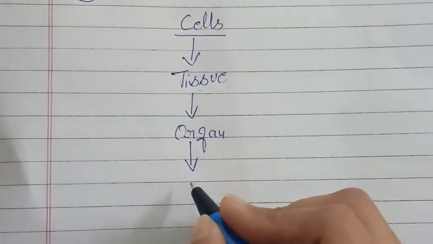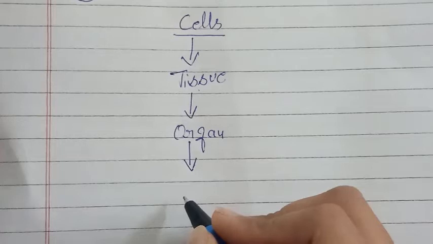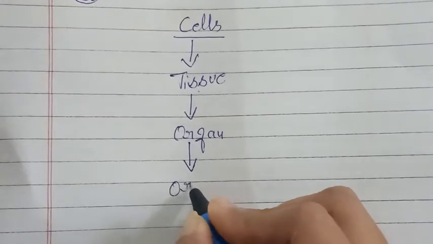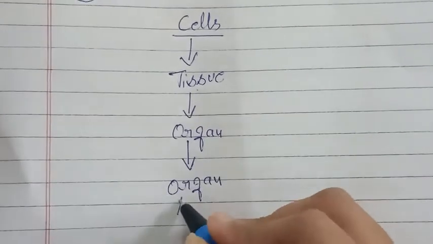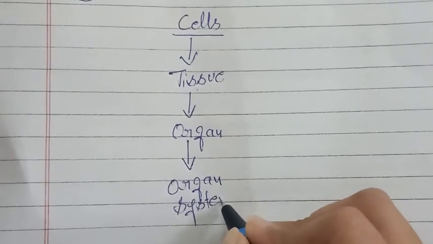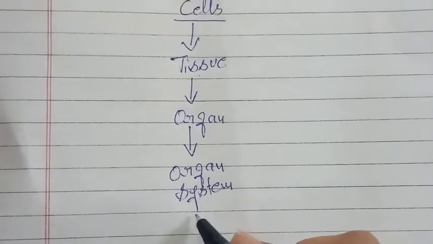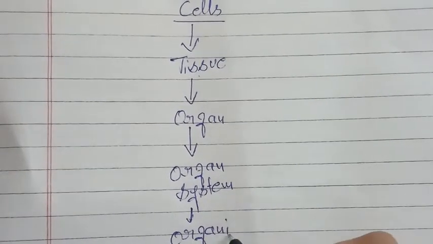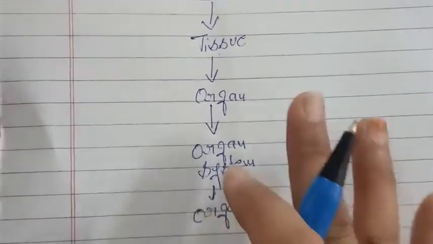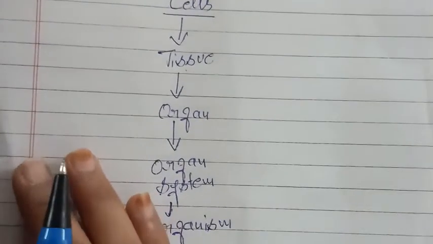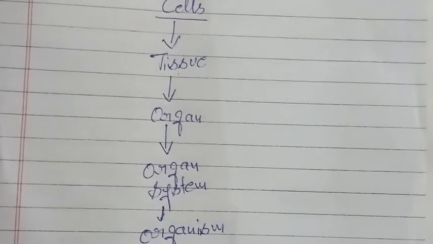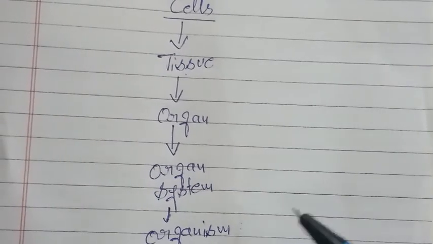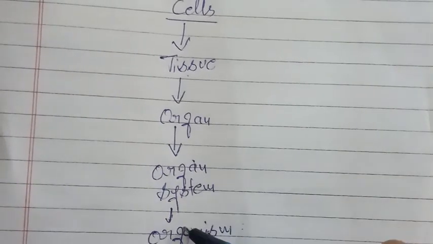So what will happen when our mouth, stomach, small intestine and large intestine combine? They form the digestive system. Okay, so when different organs combine, they form an organ system, and when different organ systems combine, they form an organism. Means in our body there are so many systems, like the respiratory system, digestive system, muscular system, skeletal system, and when all these systems combine, our whole body is formed.